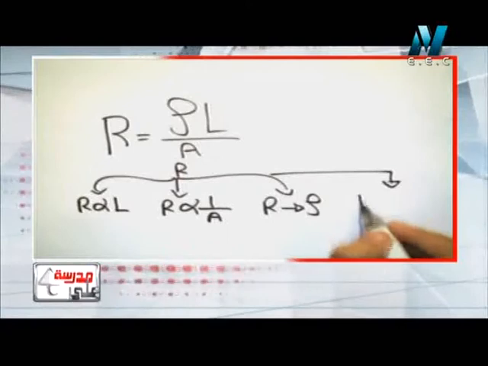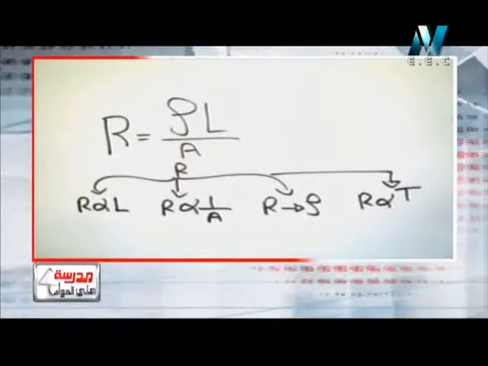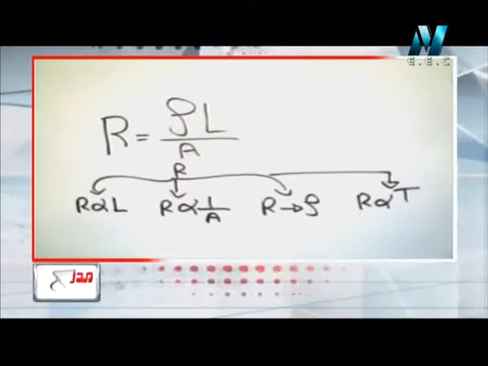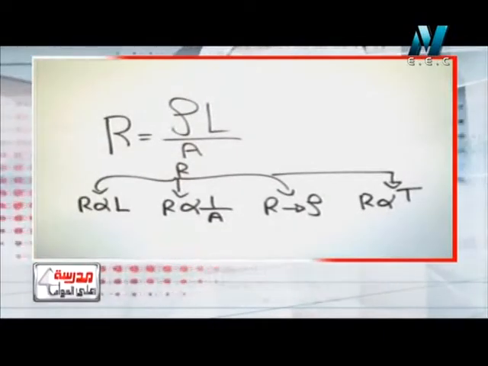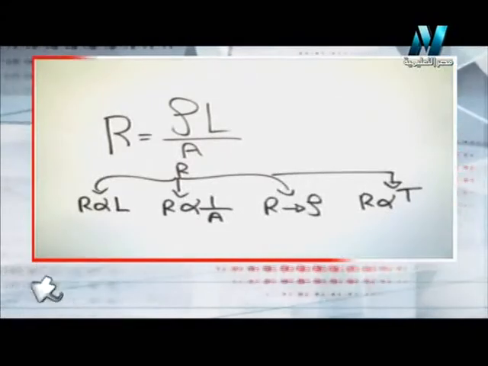It is also directly proportional with the temperature. By increasing the temperature, the resistance of any conductor will increase. So by increasing the electric current which passes in it, the resistance will be constant, the same.